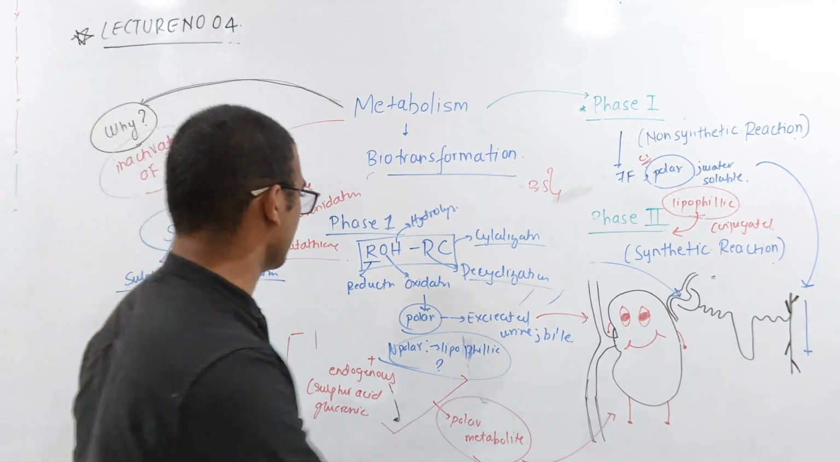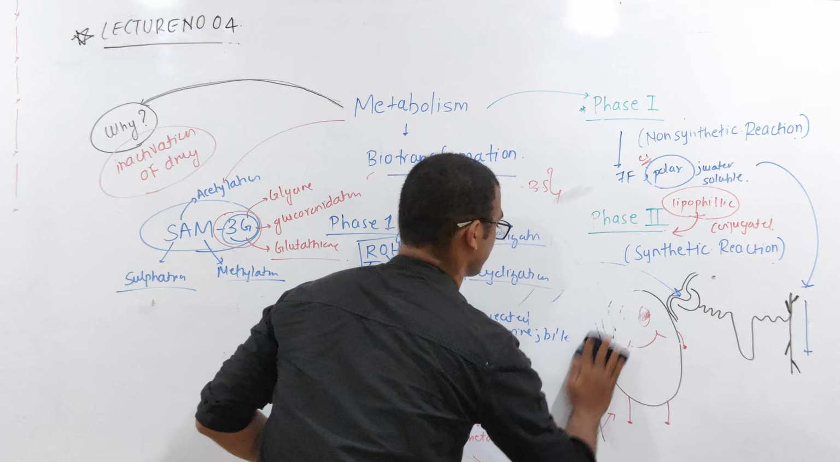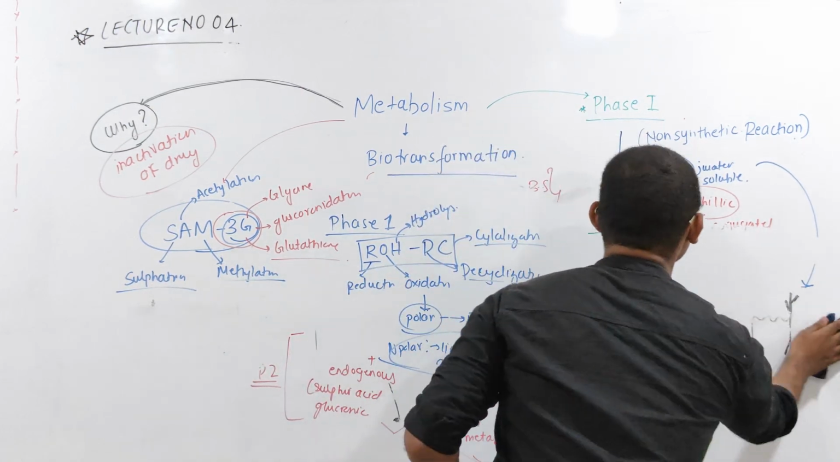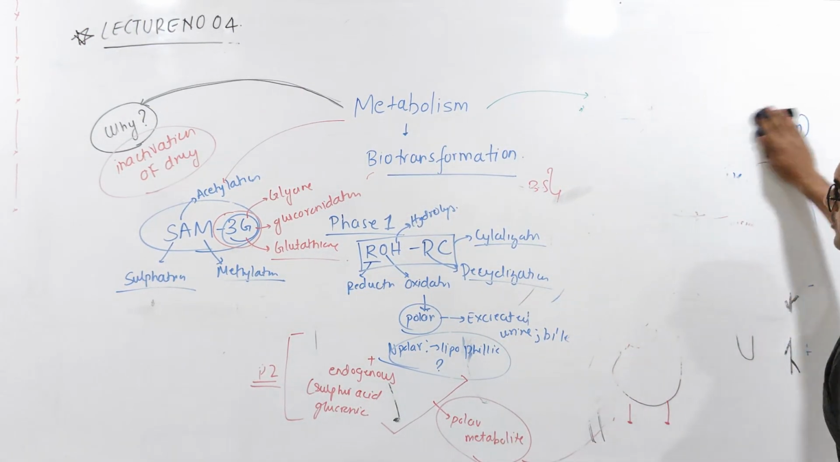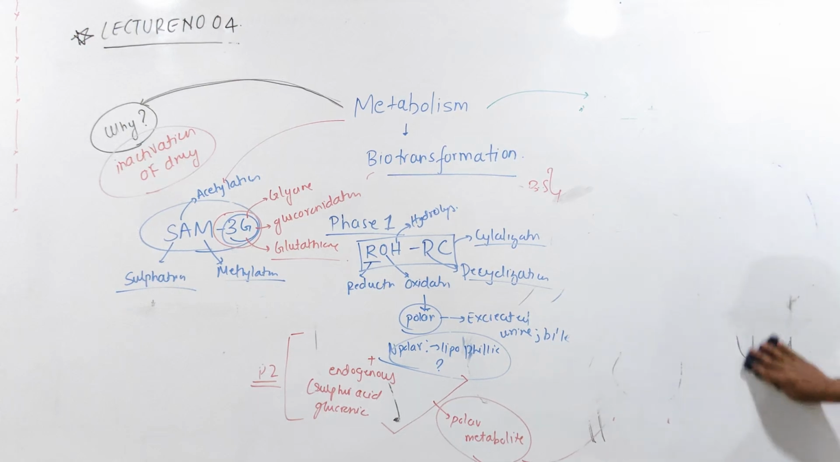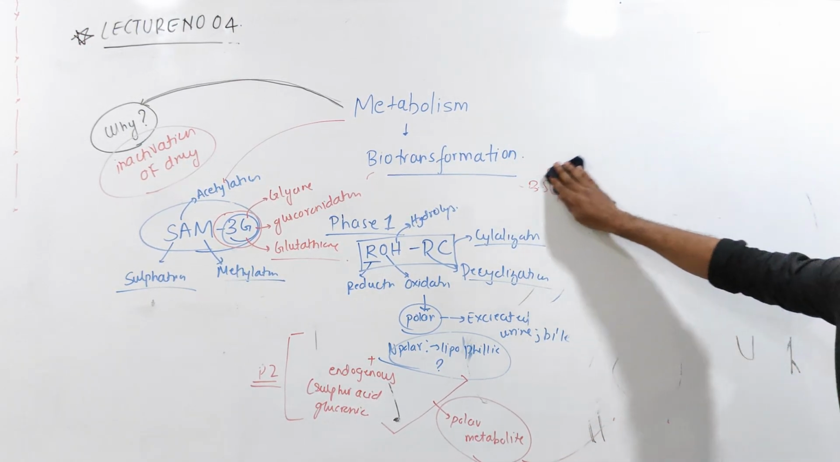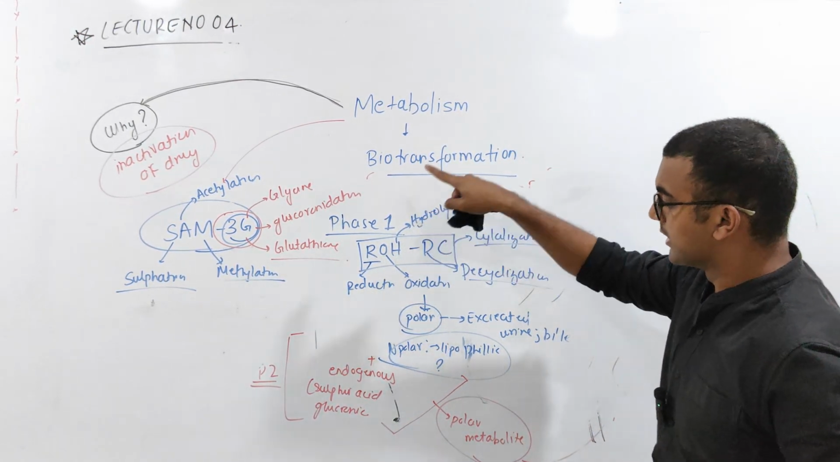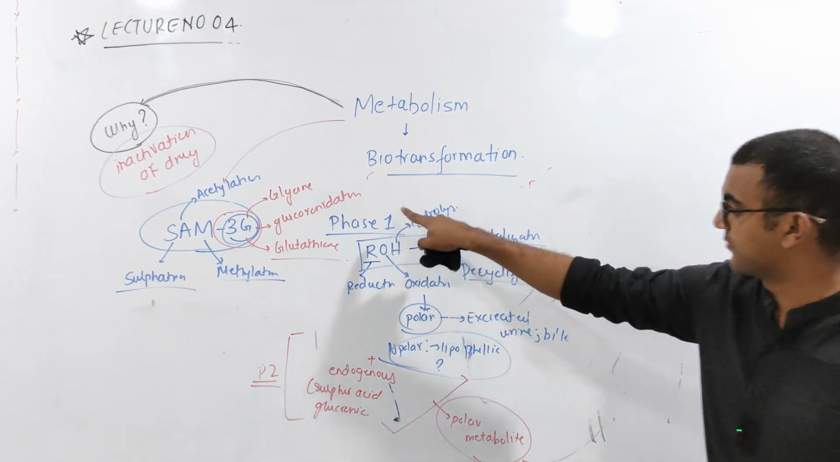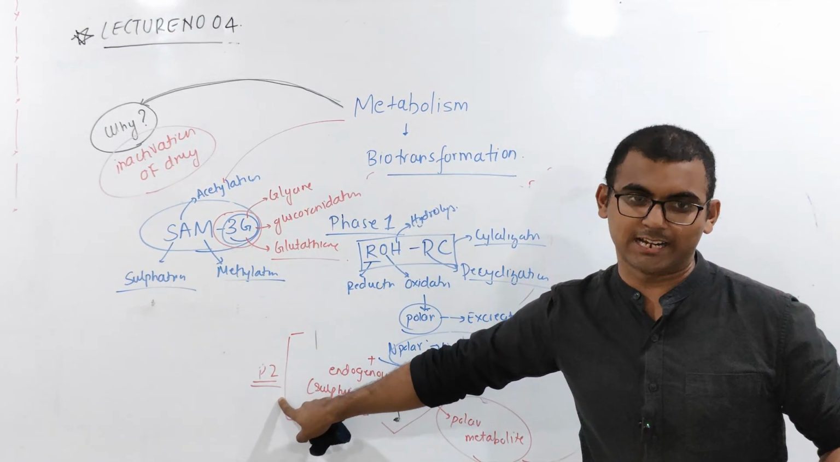You might feel it's difficult because a lot of things are written on the board. But you just have to remember your phase 1 and phase 2. This transformation you have to remember very clearly. There is phase 1 reaction, and then you are going to have the phase 2 reaction.